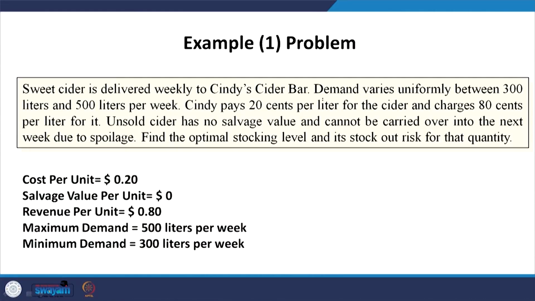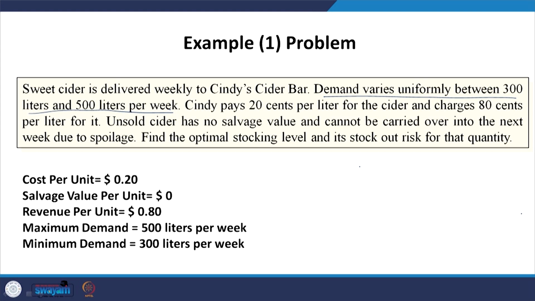In the last session we had one example, and we would like to complete that example by discussing the solution and the concept of discrete and continuous inventory management. In this example, demand is varying uniformly between 300 liters and 500 liters per week. For handling this continuous type of situation, we discussed the concept of service level in our last session.